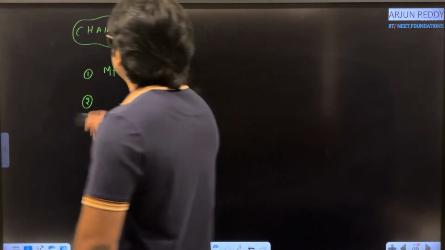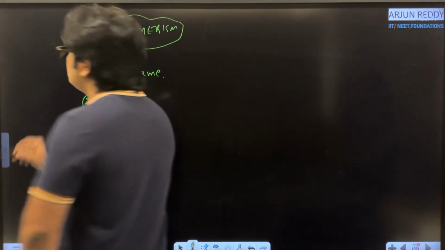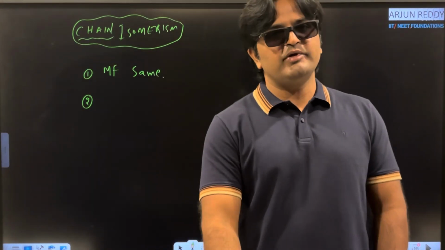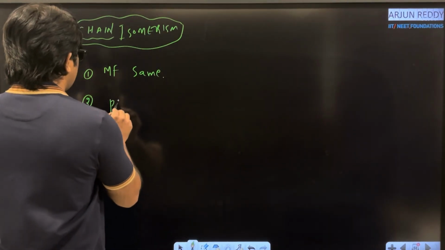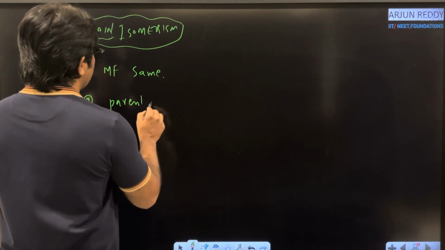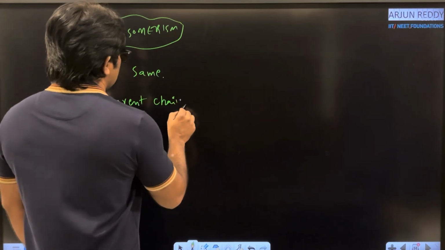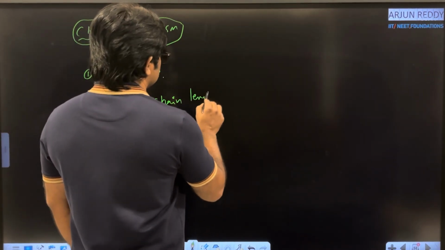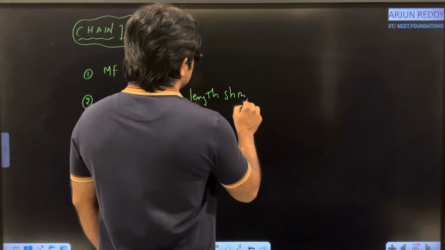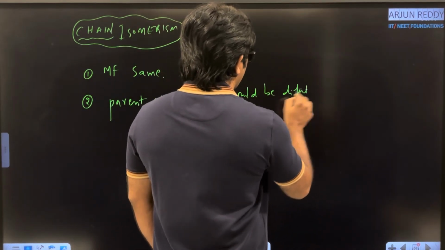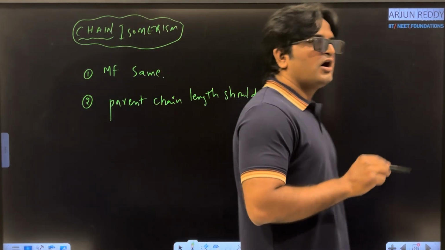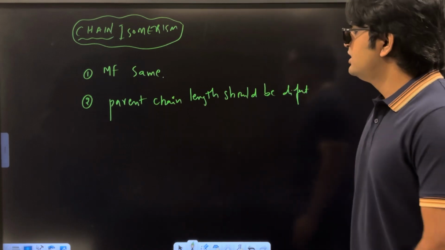Chain means we have two chains, side chain and parent chain. First we look at the parent chain. Parent chain length should be different, or size of the parent chain should be different.